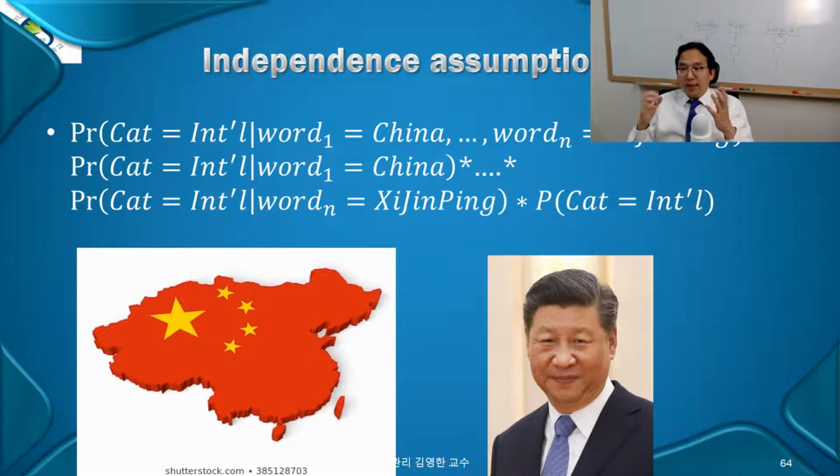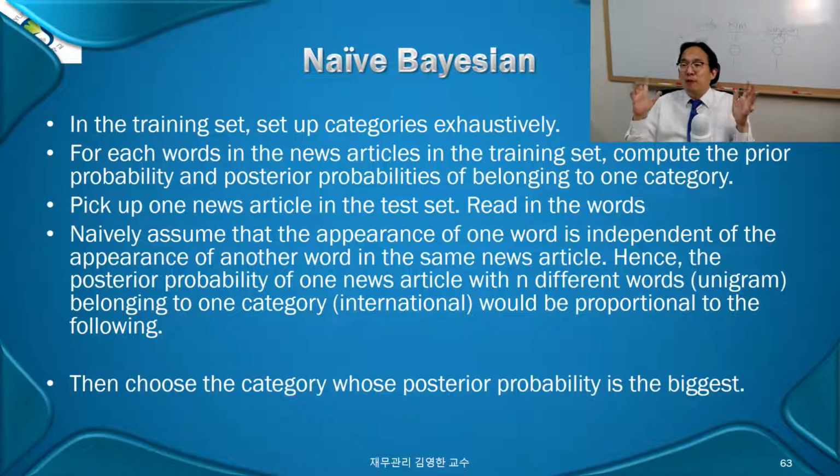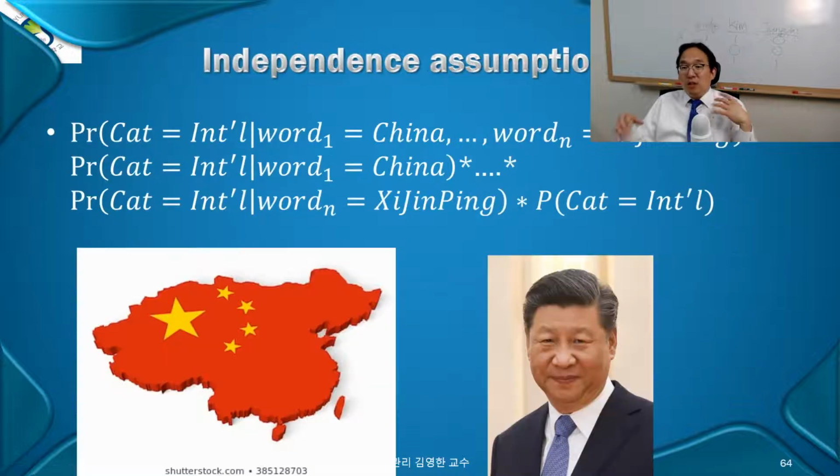But let's forget about that dependence. Let's assume they show up independently. What a naive assumption. You are so far away from reality. That's why we call it naive Bayesian. But why do we use this naive approach? The naive approach enables you to use multiplicative relations, a multiplicative formation of your posterior probability. What the heck do you mean?